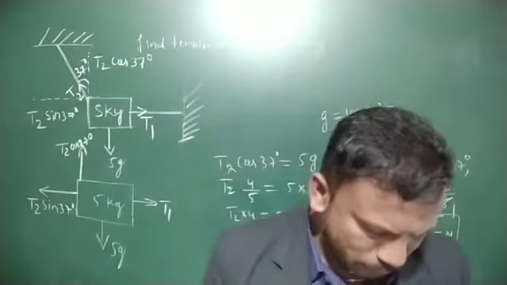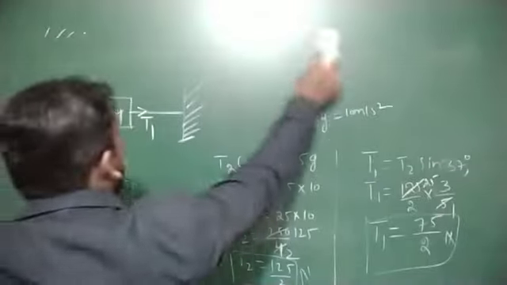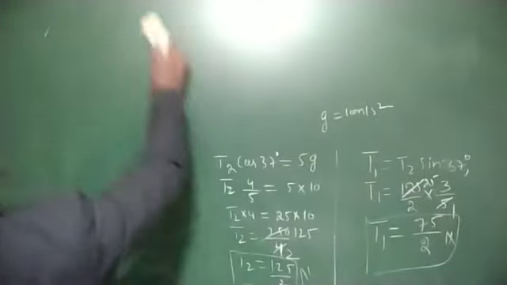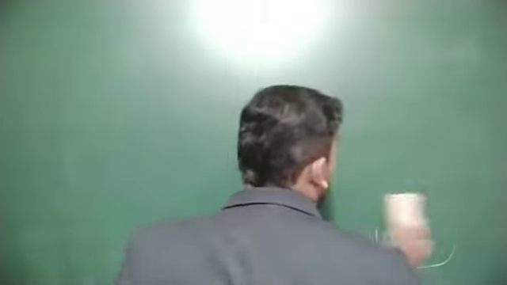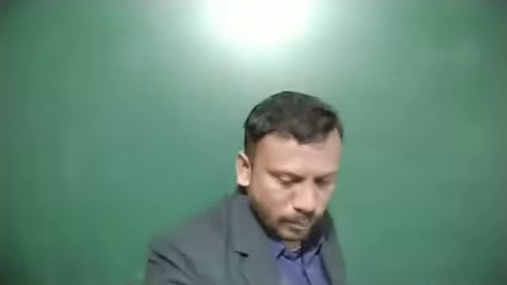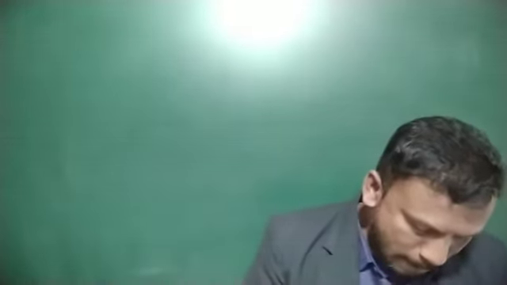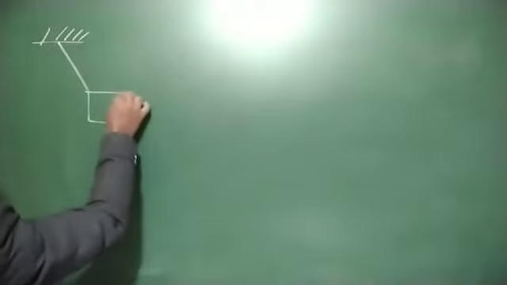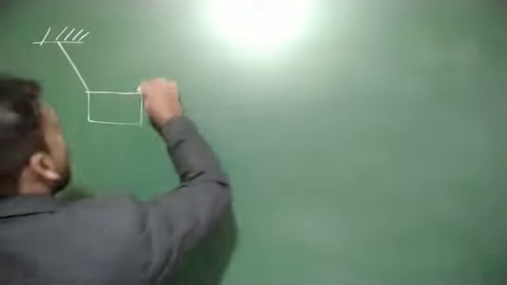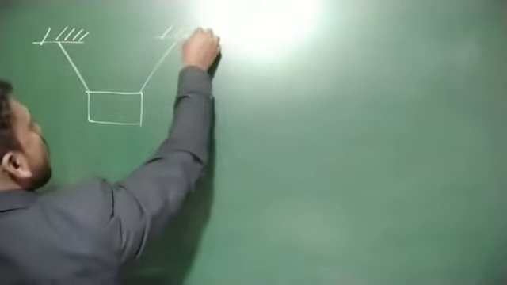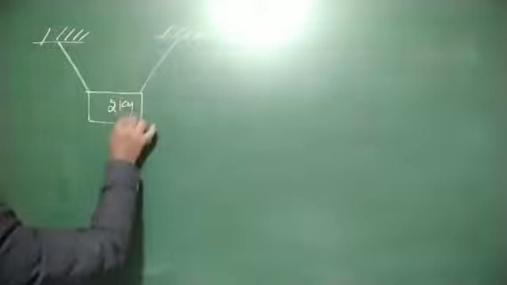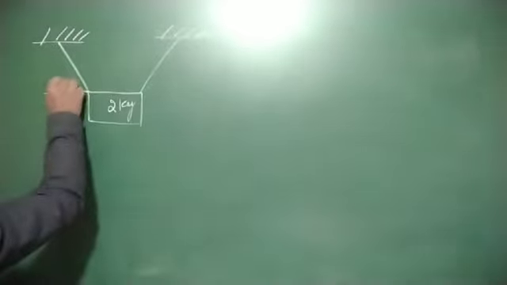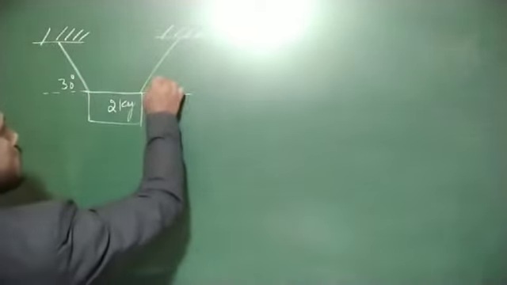Next problem. A 2 kg block, and this angle is 30 degree, this angle is 60 degree.